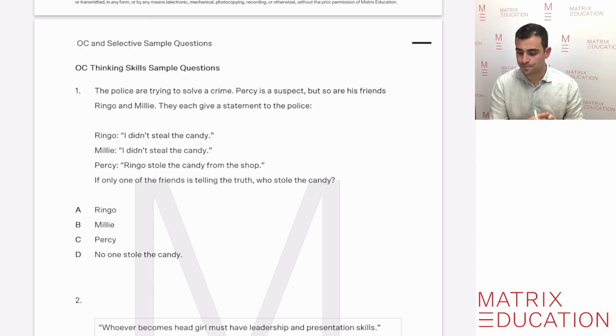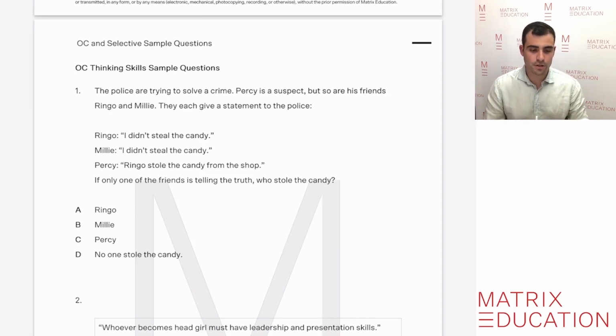And I'm going to show you some strategies in which we teach students on how to tackle these problems. So the first one here is a type of syllogism which we go through with students, and there's a step-by-step process we can use to work these out. So let's read the question first and let's step by step solve it.